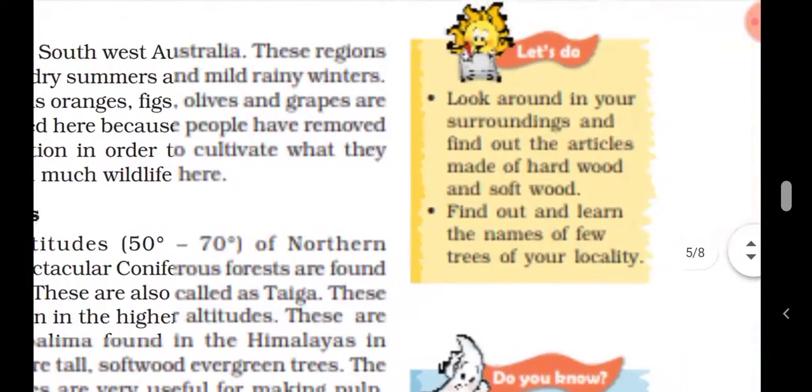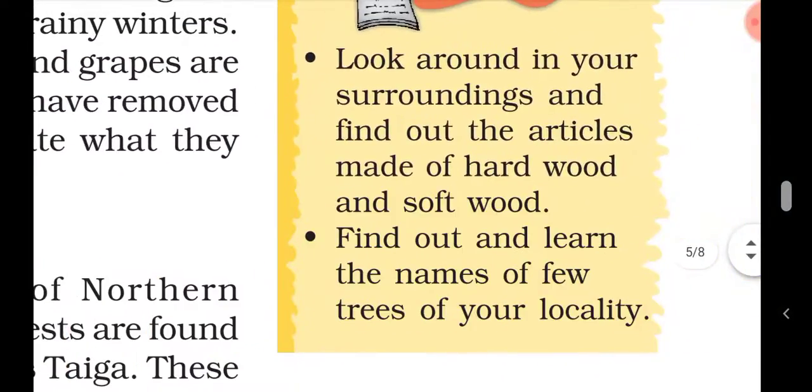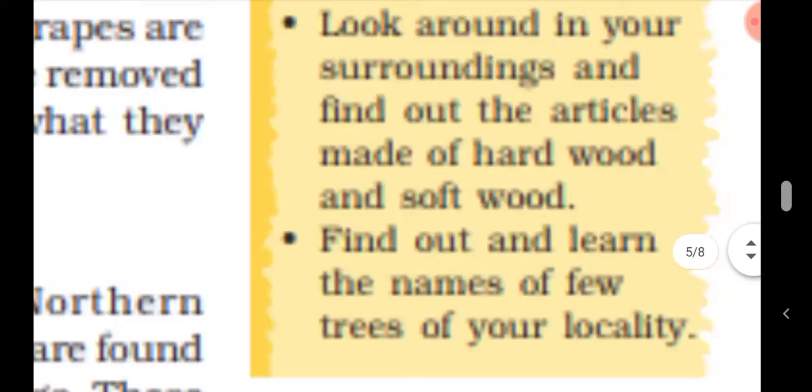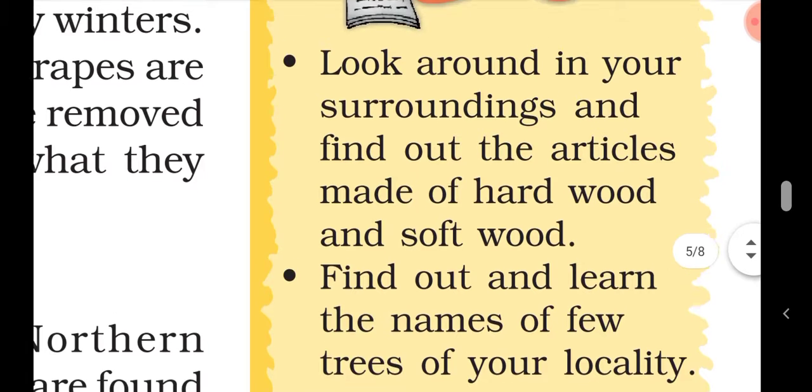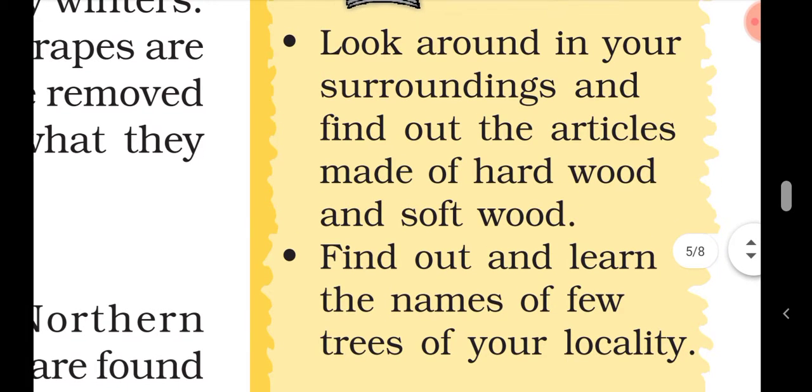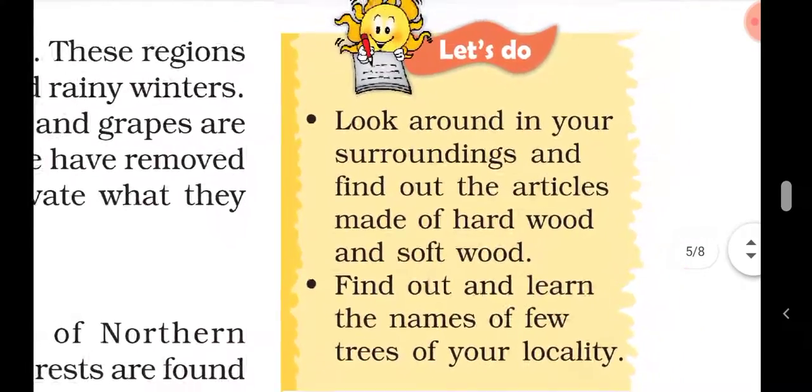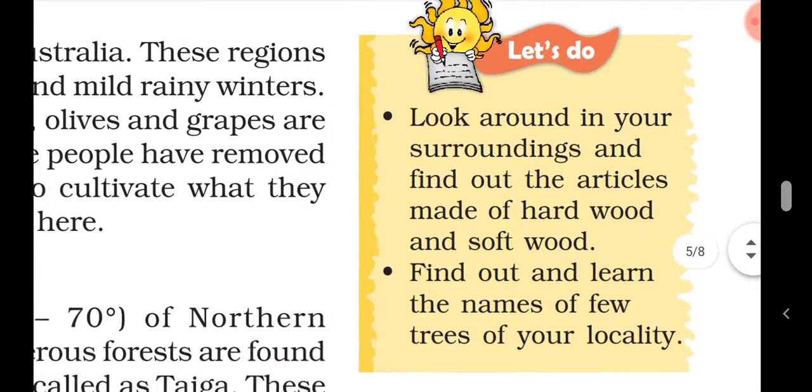Okay, students, look around in your surroundings and find out the articles made of hardwood and softwood. Find out and learn the names of a few trees in your locality also. You can write it in your notebook also.